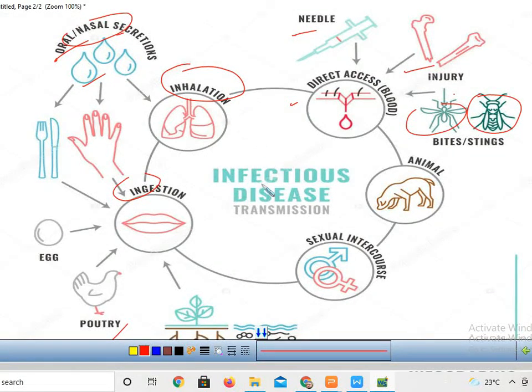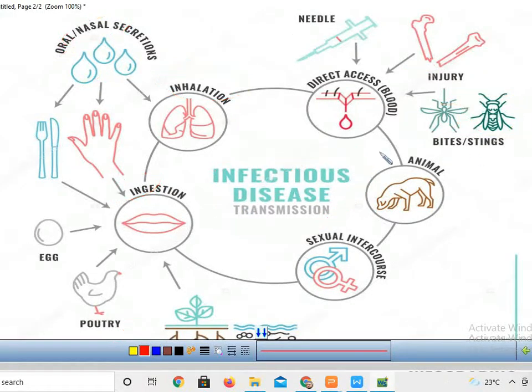In this way the diseases may transmit from one person to another person. So in this way the transmission occurs.